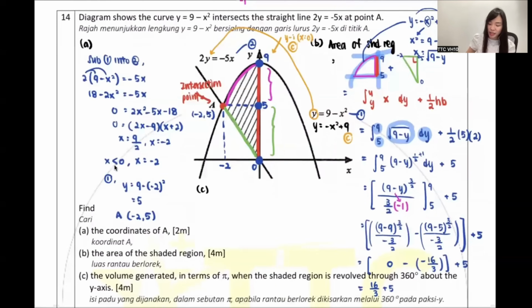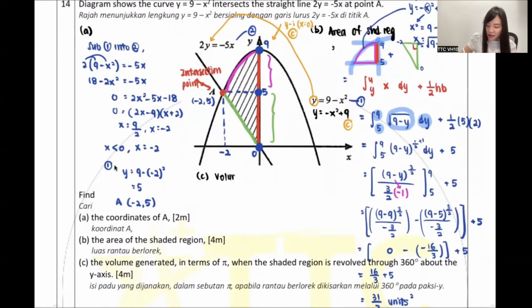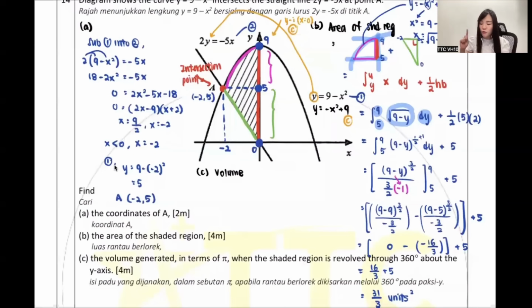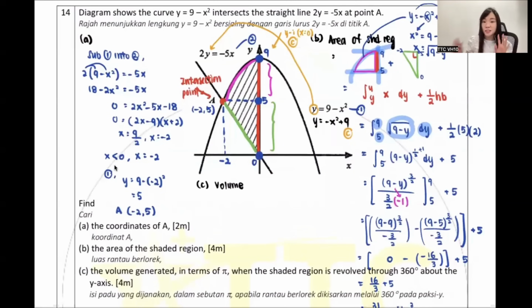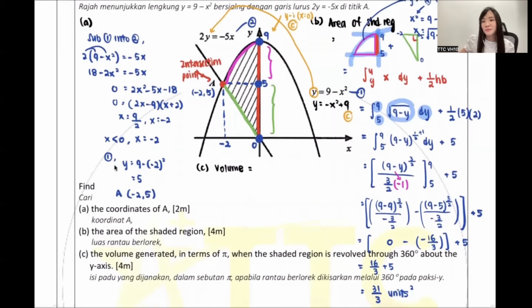C. So for C, they say find the volume. Find the volume generated in terms of pi when the shaded region revolves 360 degrees about the y-axis. So guys, can anyone tell me again, for these volume questions, using dx or dy? Very good, Putri. dy. Can you choose? Cannot. Because they say revolve 360 degrees about the y-axis. That means you definitely turn around the y-axis, so you have no other choice but to use the dy formula. Correct. So I definitely must use dy.